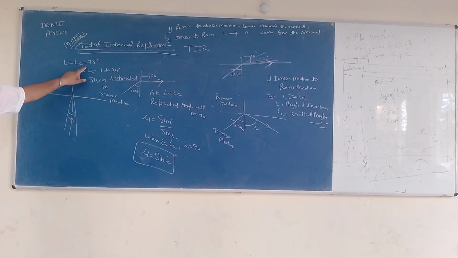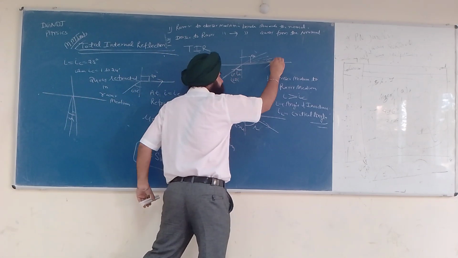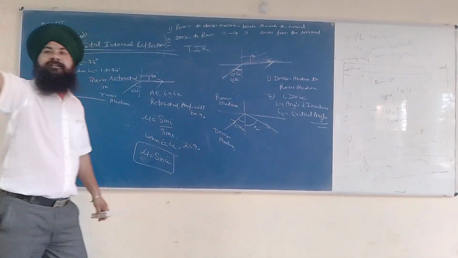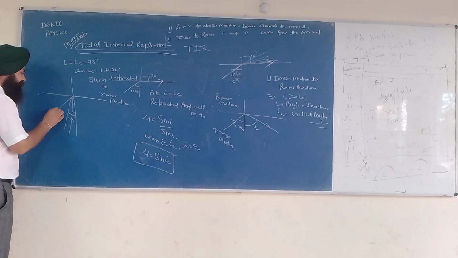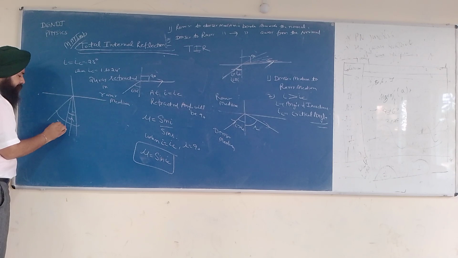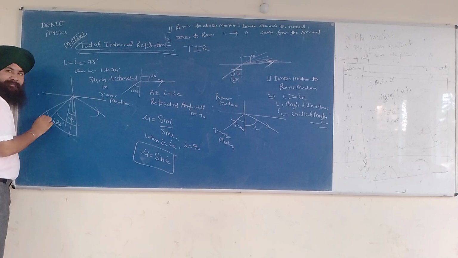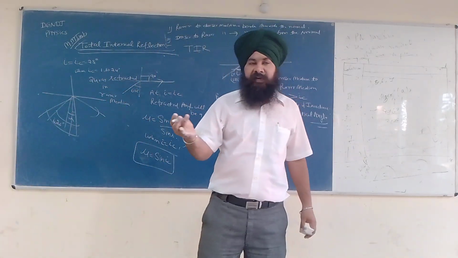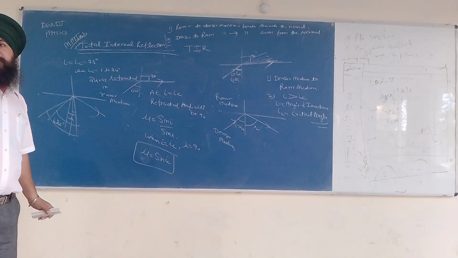At the 25th degree, what will happen? This will travel along the surface of the boundary. And from 26 to 90, let us say this is our 26 degree, it will come back in the same medium. 26, 27, 28 and so on up to 90, that makes 65 rays.